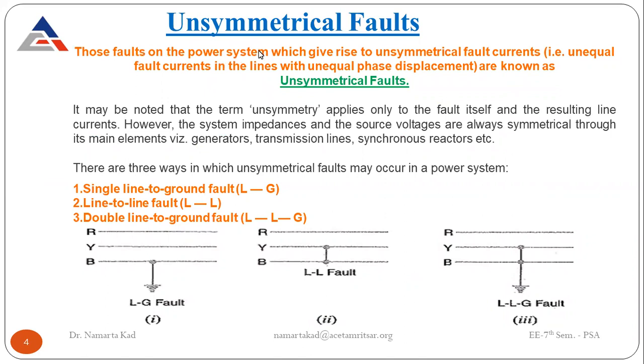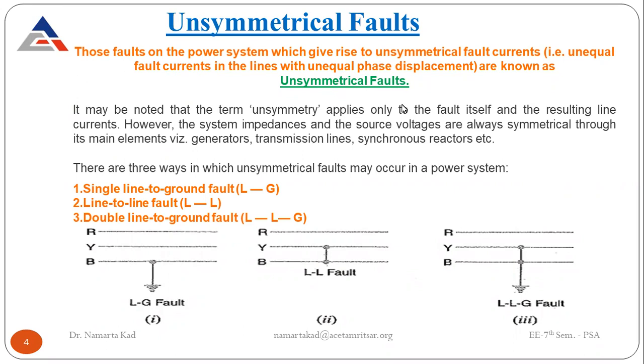Those faults on the power system which give rise to unsymmetrical fault currents, that means the magnitude of the currents is not equal in all three phases. Unequal fault currents in the lines with unequal phase displacement are known as unsymmetrical faults.